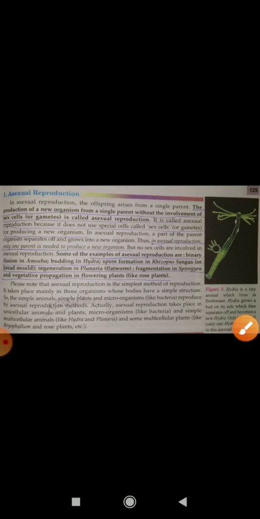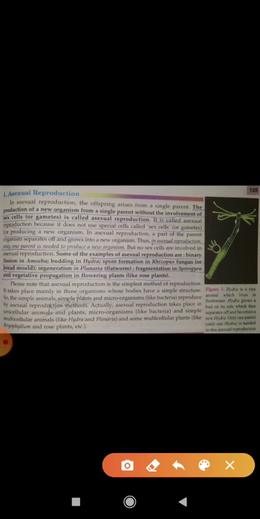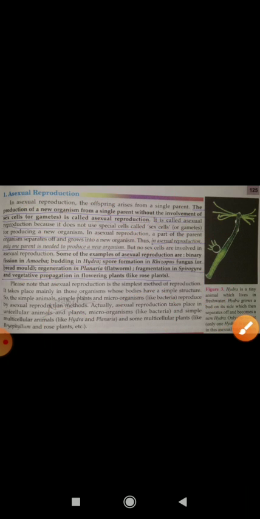Next is fragmentation in Spirogyra. Suppose it's a filament of Spirogyra, and if it breaks into different fragments, each fragment is able to develop into a new Spirogyra. So that is also another kind of asexual reproduction.